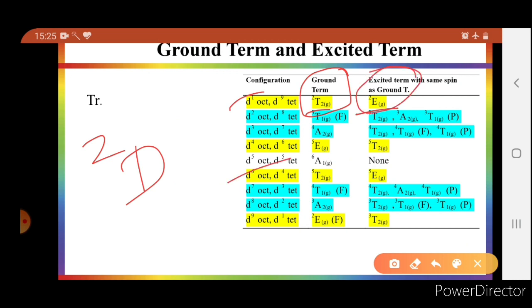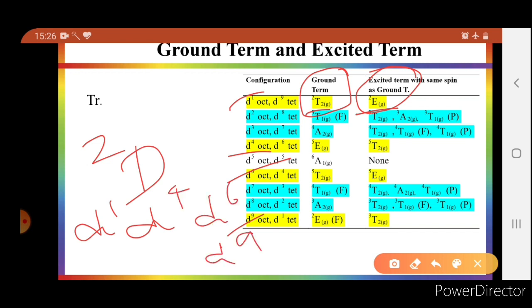Similarly, d6 will also have T2g and Eg, and d4 and d9 will be the reverse of it, meaning Eg will be the ground state and T2g will be the excited state. So d1, d4, d6 and d9, which have a D term as free ion, will have a similar type of transition.